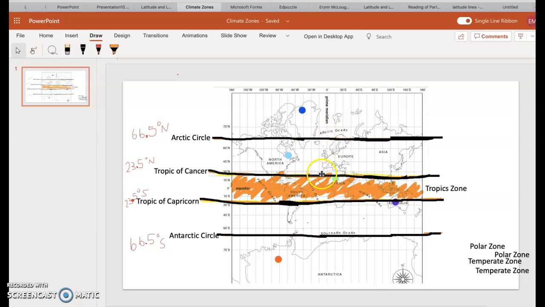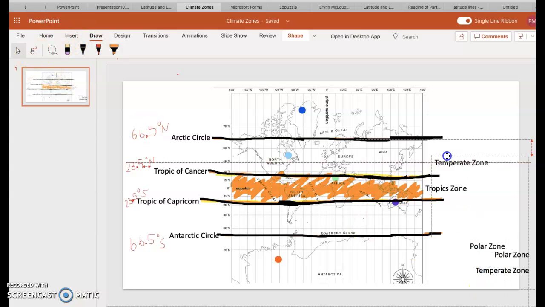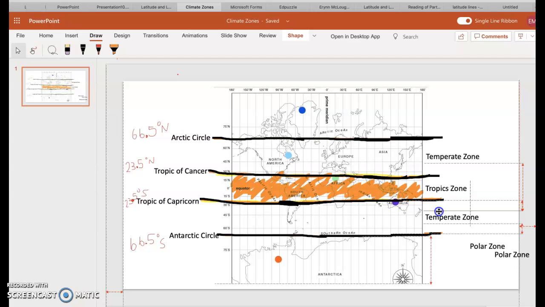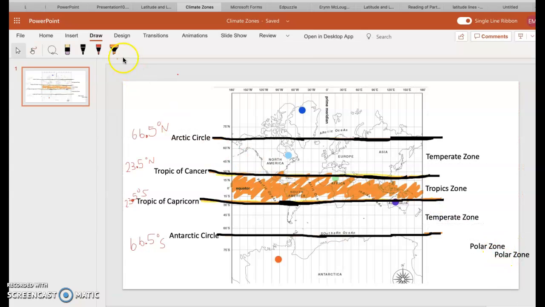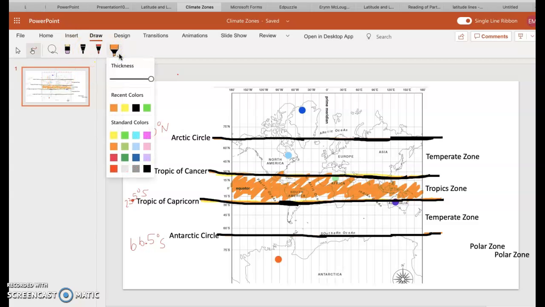Now, going up north or south of the equator after we get out of the tropic zone, now we have what's called the temperate zone. Now, this temperate zone is above the tropic zone to the north as well as to the south. This is what we experience, the 4 seasons. So sometimes it's hot, sometimes it's cold.